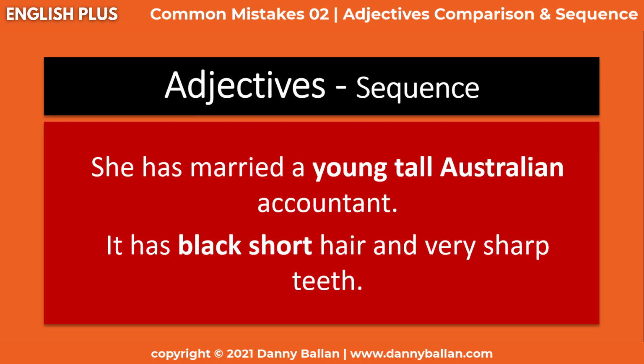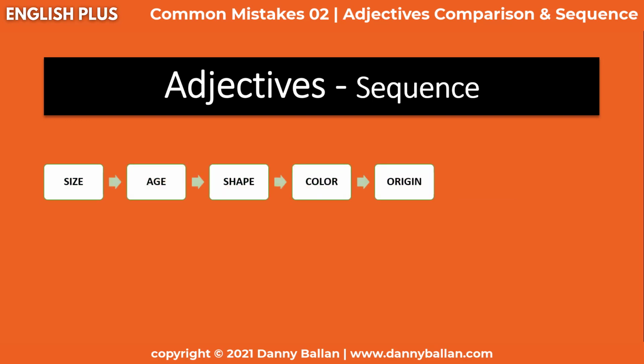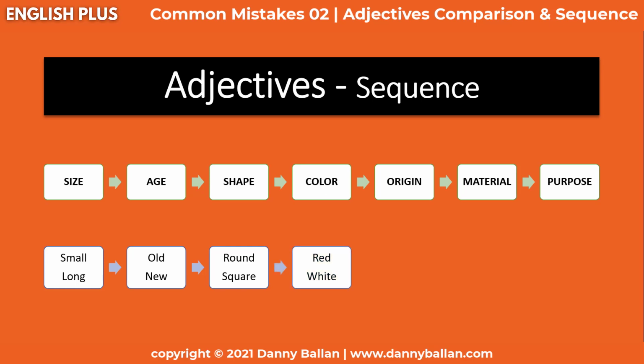Well, there is actually a fixed sequence for adjectives. We start with the size, age, shape, color, origin, material, and purpose. Let me give you some examples. Size, like when we say small or long. Age, when we say old or new. The shape, when we say round, square, etc. The color, green, white, red, blue. The origin, like when we say German, Italian, French. The material, when we say plastic or silk.